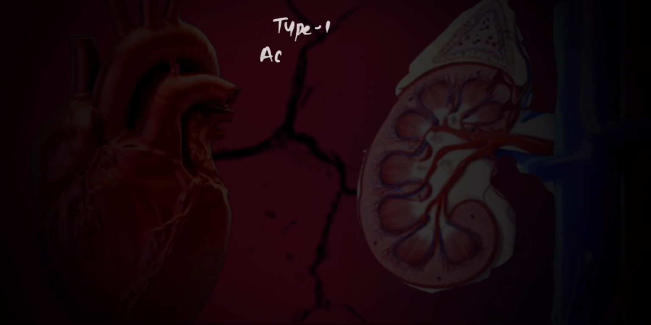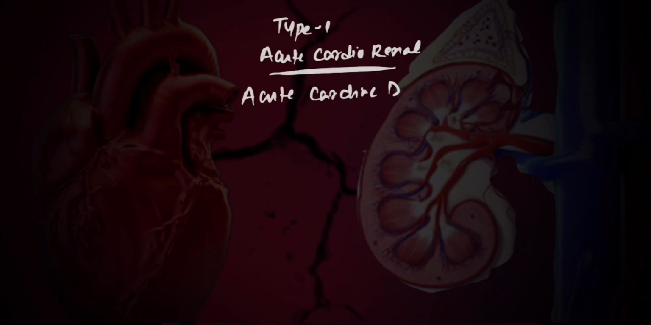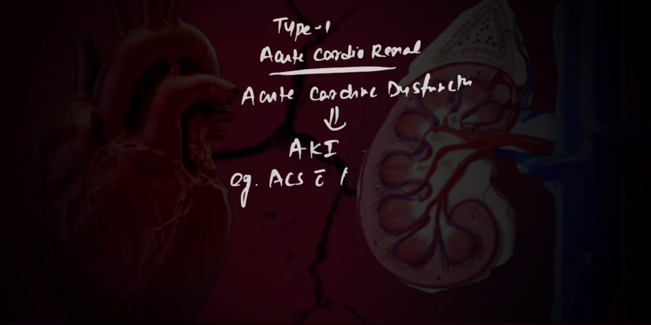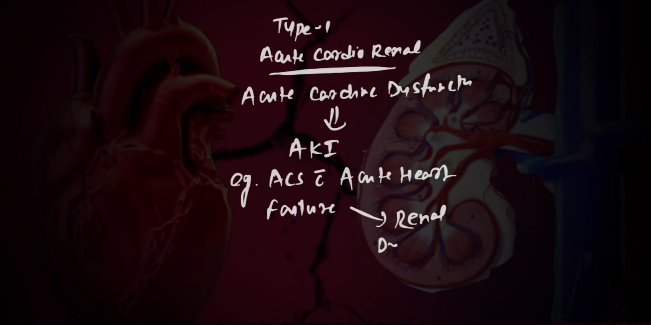The type 1 is acute cardiorenal, which means some acute cardiac dysfunction is causing acute kidney injury. Let's say, for example, some patient of acute coronary syndrome with acute heart failure, if develops acute renal failure, then it will be called type 1 cardiorenal syndrome.